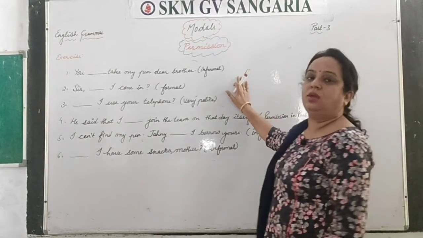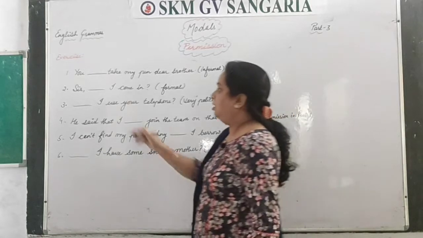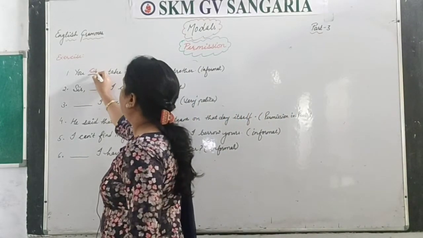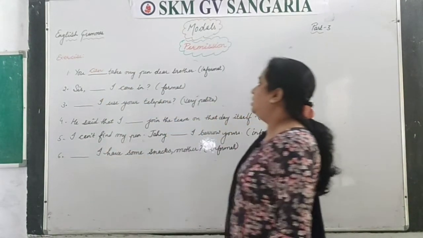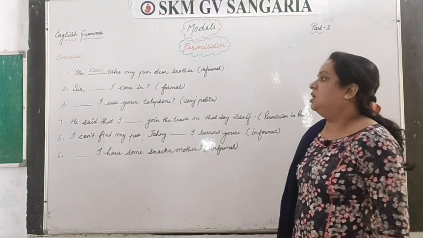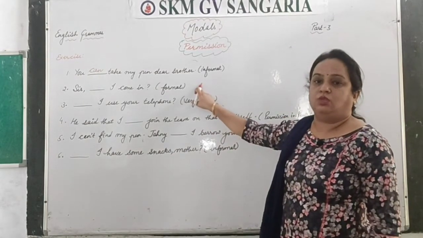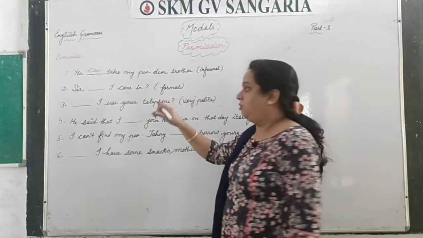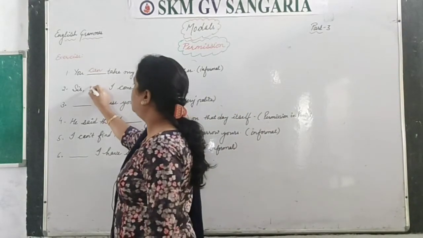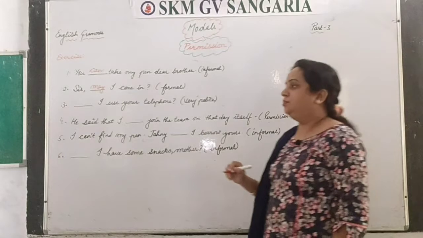So when you are seeking permission in an informal way, you have to use can there. So, you can take my pen dear brother. Second sentence is: sir, dash I come in. This is the formal way, so for the formal way you have to use may. Sir, may I come in?